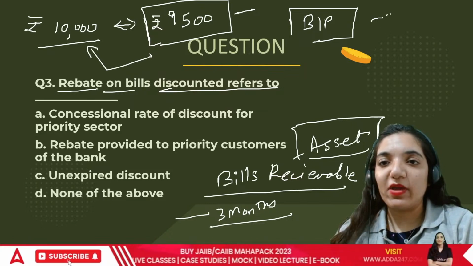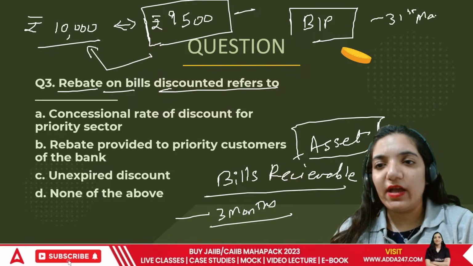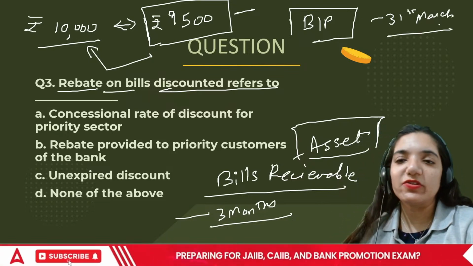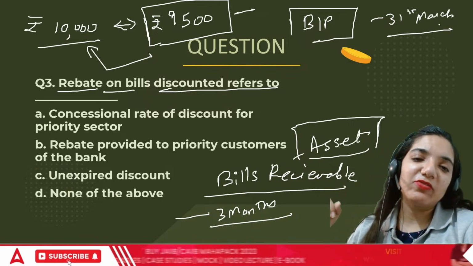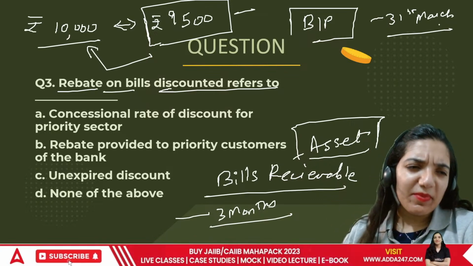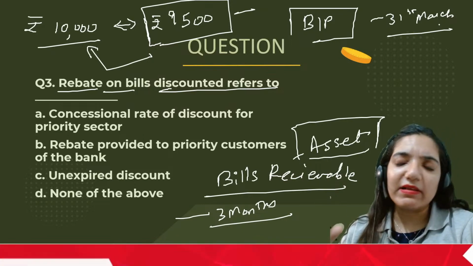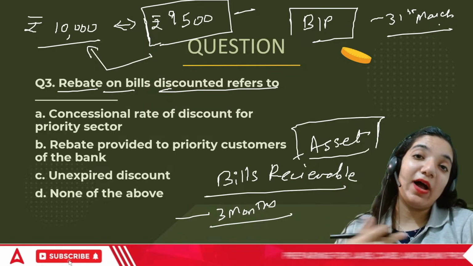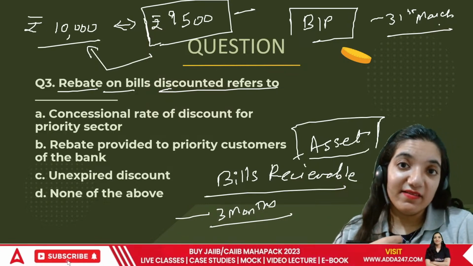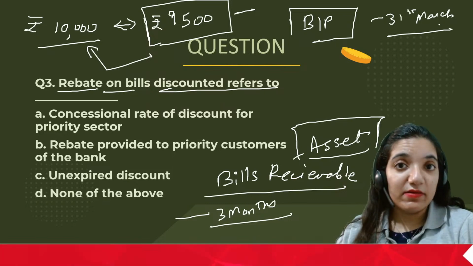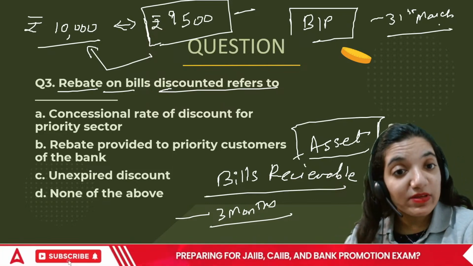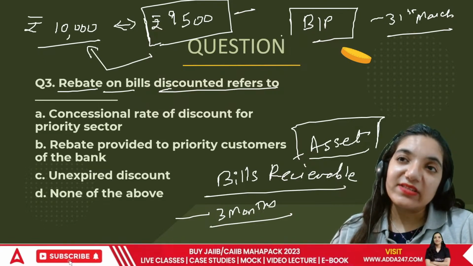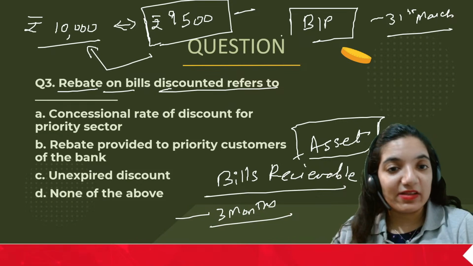I was supposed to pay on 31st of March, but the payment through the bank cleared maybe a month before, just because the payment is made earlier. Now I am eligible for discount. Since I made the payment earlier, the interest portion should be reduced. So in this case, I receive income because I make the payment before time, and that is through the bank.